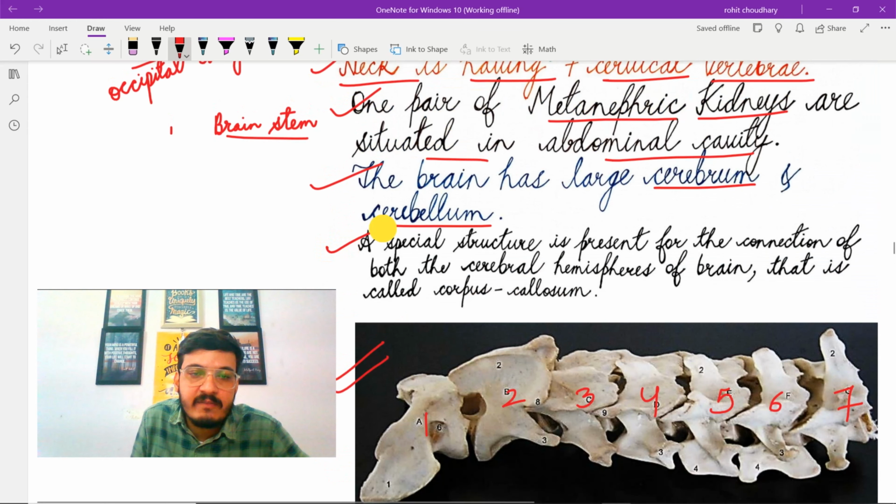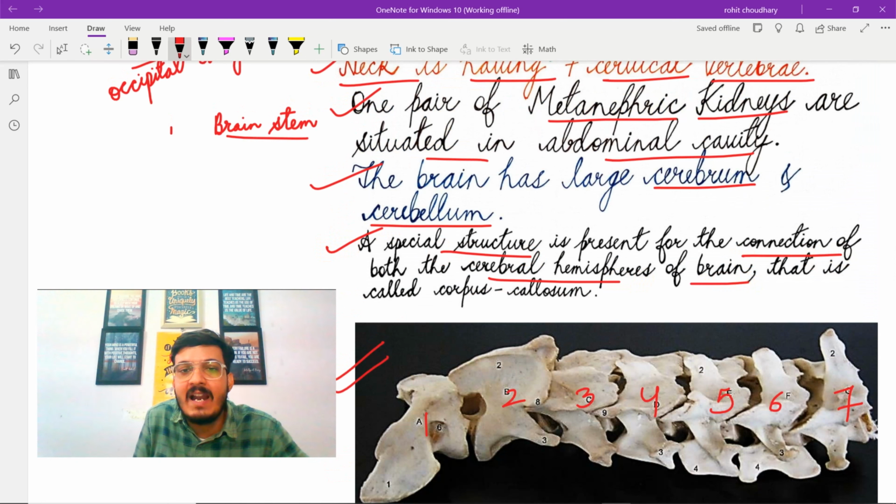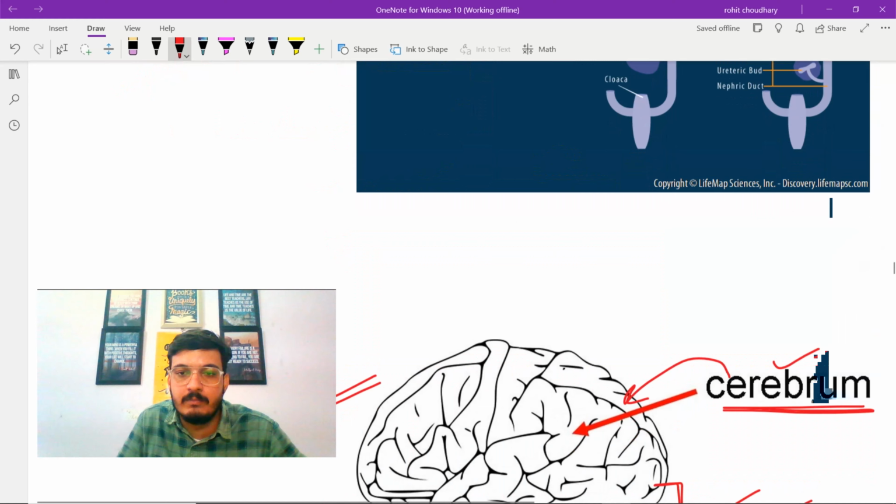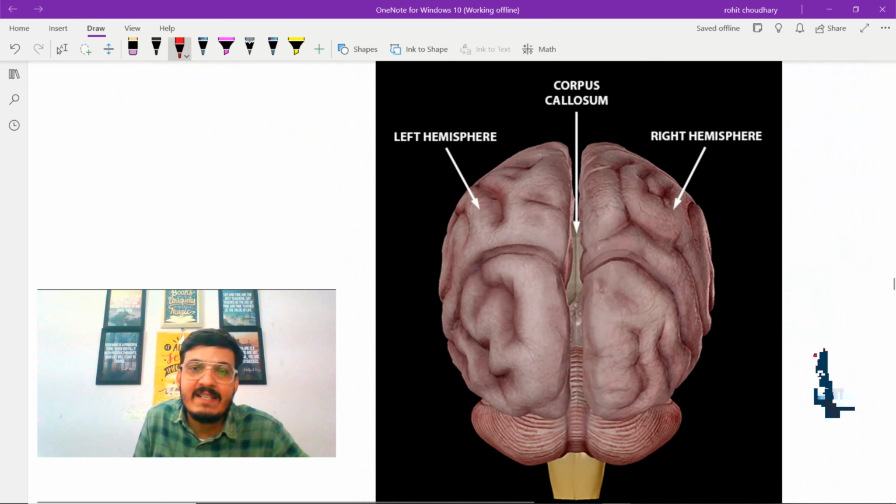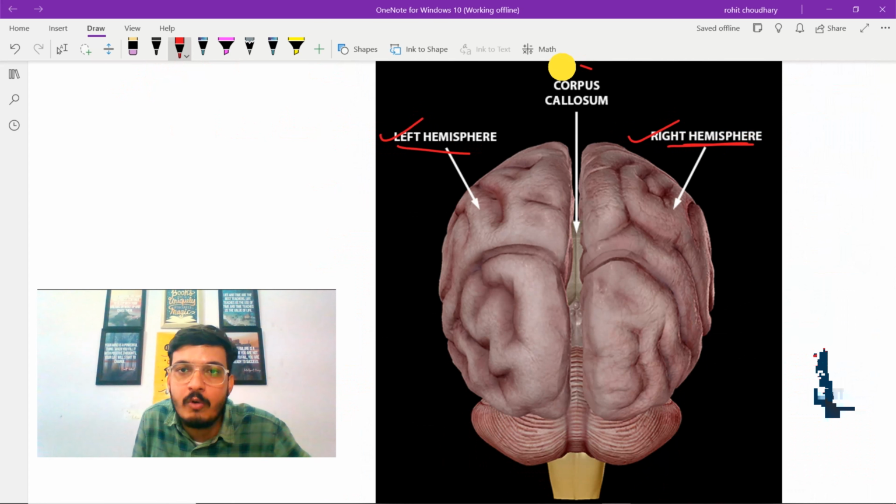The next characteristic feature is a special structure is present for the connection of both the cerebral hemispheres of brain, that is called corpus callosum. So let's have a look at the corpus callosum. As we can see, this is the left hemisphere and this is the right hemisphere. So these both left and right hemispheres, these are connecting with each other with the help of corpus callosum.